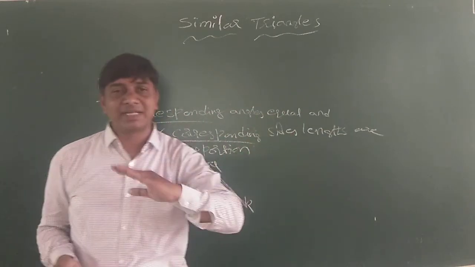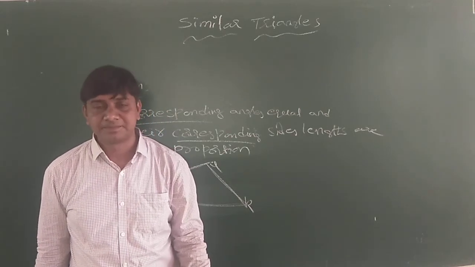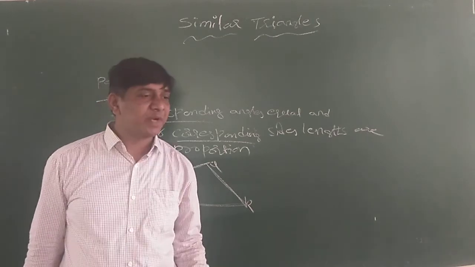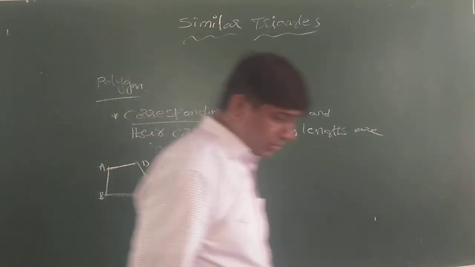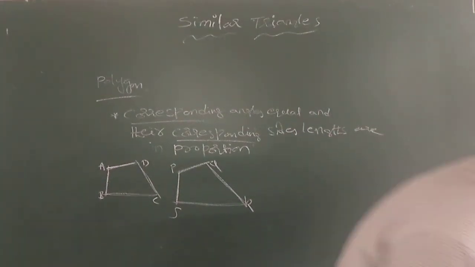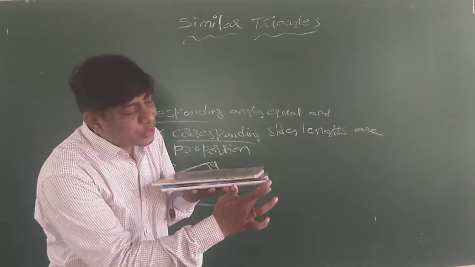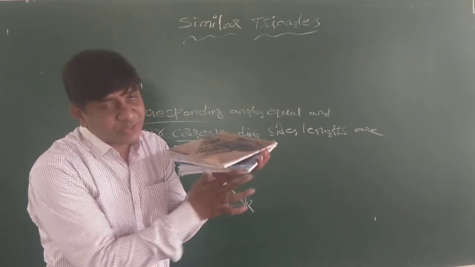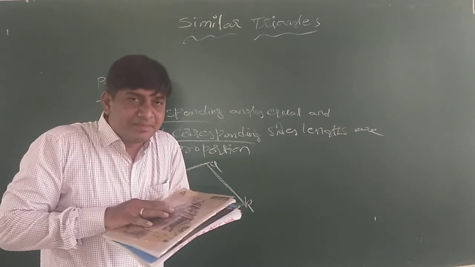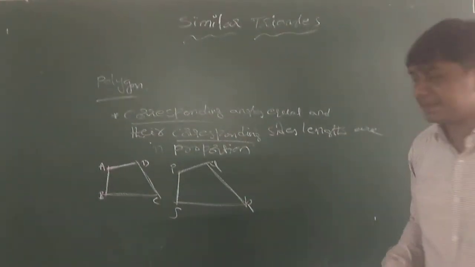In classes 7 and 8 you learned corresponding parts of congruent triangles, in RHS, ASA, SAS. Suppose, for example, these are two notebooks: this corresponding side is this one, and this one is this one. Identify their corresponding parts.